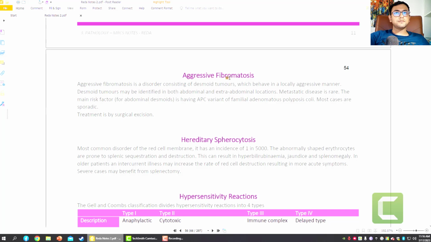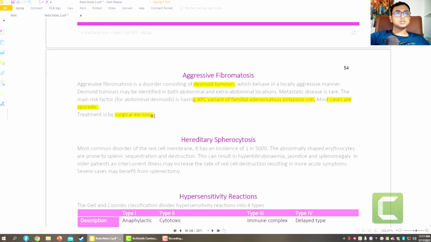So aggressive fibromatosis means the aggressive fibromatous disorder consisting of desmoid tumors. It is very popular, that is desmoid tumor related with which gene, that is APC or the adenomatous polyposis coli. In some MCQ you can see the desmoid tumor. Don't panic about the desmoid tumor because it's nothing but an APC variant, or most cases are sporadic, not so common.